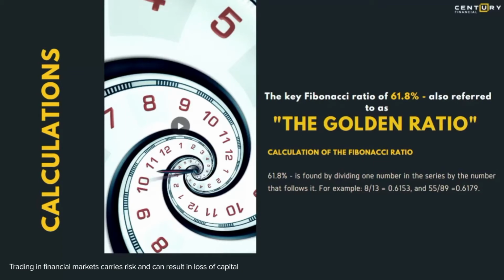Let's say, for example's sake, my arm is 100 centimeters long. Now if I want to see where 61.8 percent of my 100 centimeters comes in, you will identify that 61.8 percent of your entire length is from your elbow till your fingers, right?